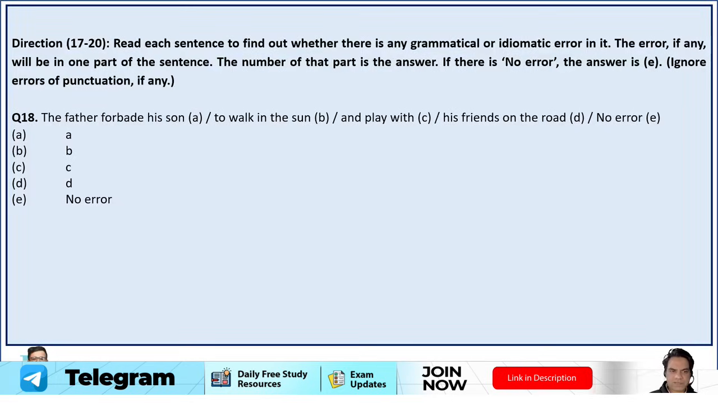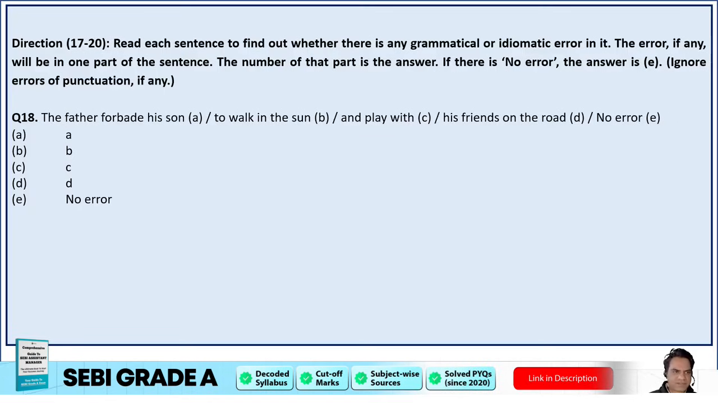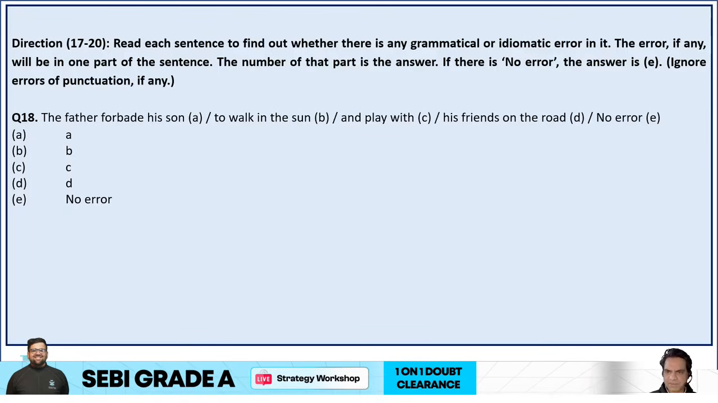अगर यहाँ पे not होता, his father forbade his son not to walk, तो वो गलत होता, but forbade है, तो this is correct. The father forbade his son to walk in the sun and play with friends on the road. So I think this is correct. Absolutely no error. Option E is your correct answer, guys.